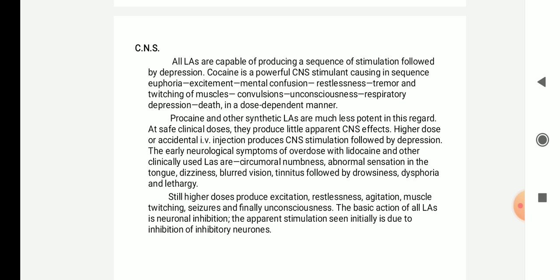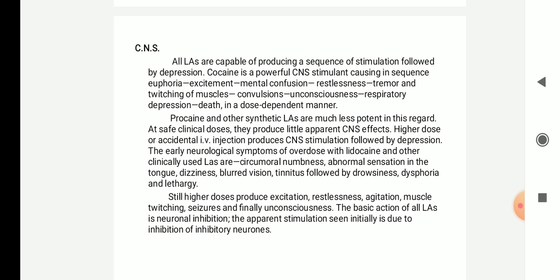Procaine and other synthetic local anesthetics are much less important in this regard. At safe clinical doses, they produce little apparent CNS effect. A higher dose or accidental IV injection produces CNS stimulation followed by depression. The early neurological symptoms of overdose with lidocaine and other clinically used local anesthetics are circumferential numbness.